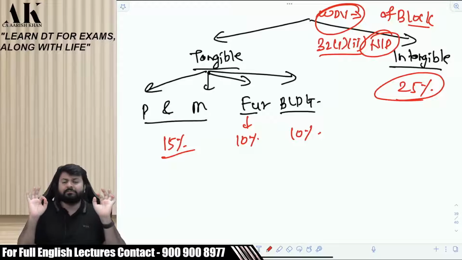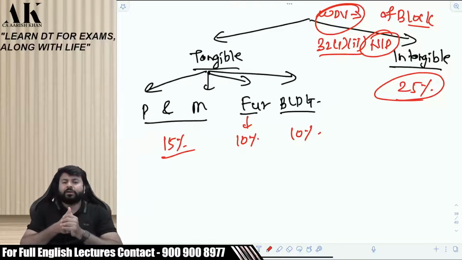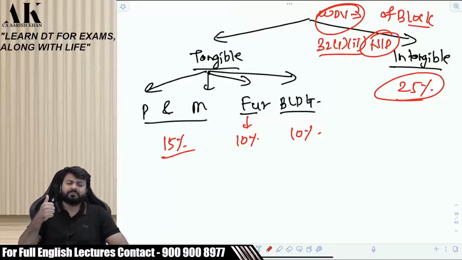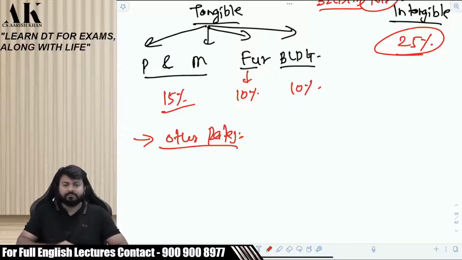Now, if something is not mentioned in the question, you will take these rates by default. If the question says plant and machinery, you will take 15%. Is it clear? By default, if the question says building, you will take 10%. By default, if the question says furniture, you will take 10%. That's it. Now, there are some other rates also. Shall I start with them? Very specific rates. Shall I start?